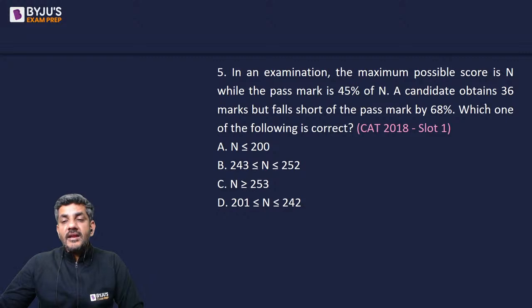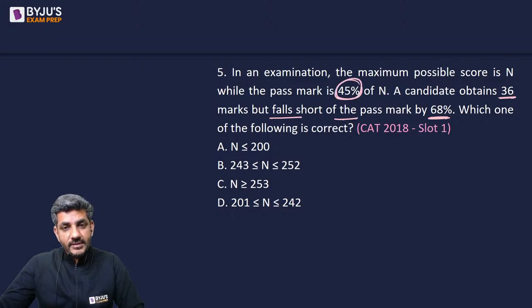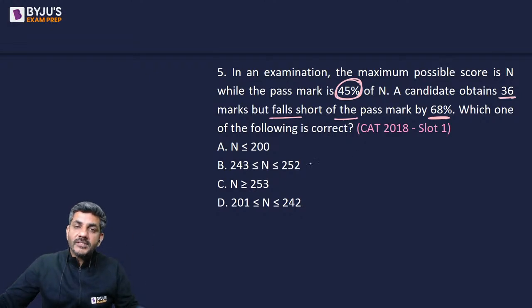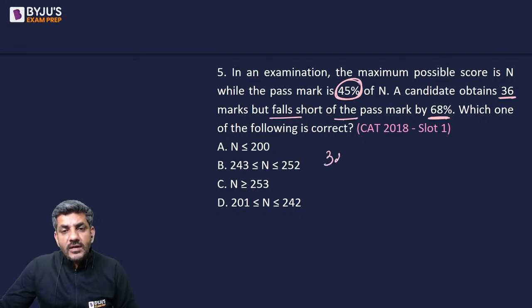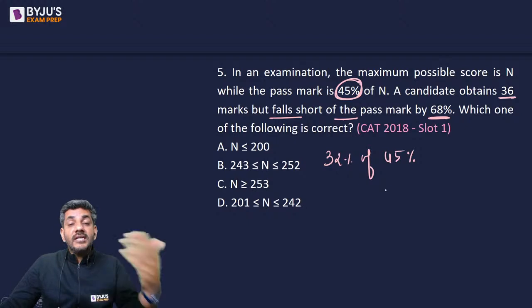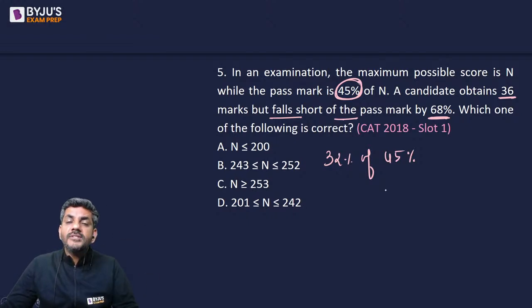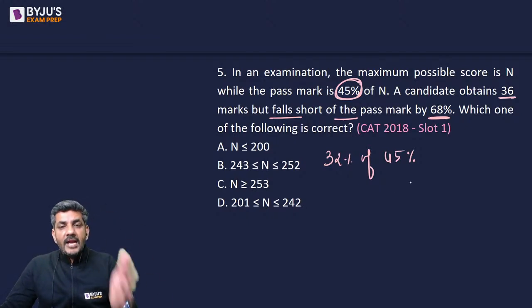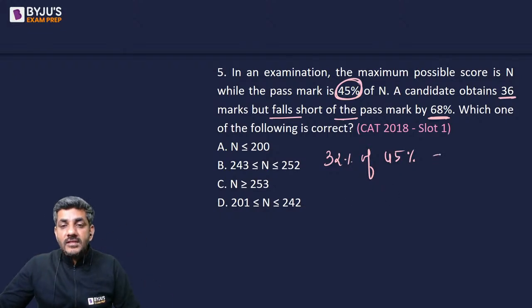Okay, it says a candidate obtains 36 marks and falls short of the passing marks by 68%. What are the passing marks? 45%. तो 45% से 68% कम. So can I say the student got 32% of that 45%? भाई अगर आप 68% कम स्कोर कर रहे हो किसी से तो आप 32% स्कोर कर रहे हो उसका. So the candidate has scored 32% of that 45%. And this 32% of 45% is 36 marks.